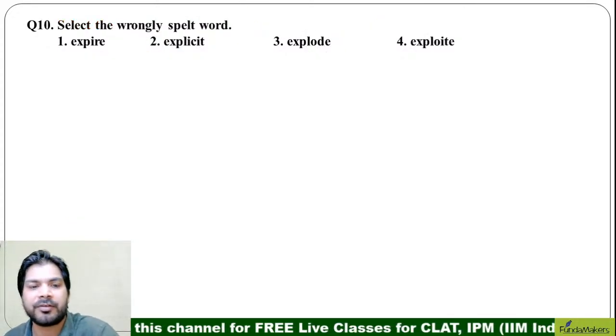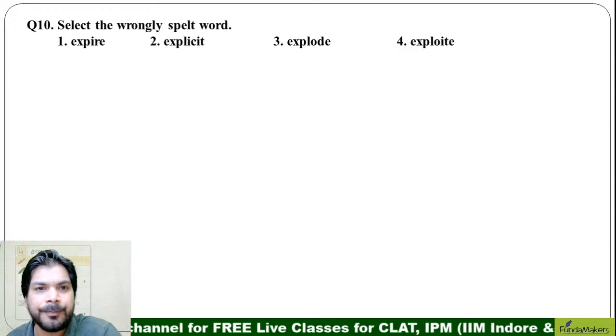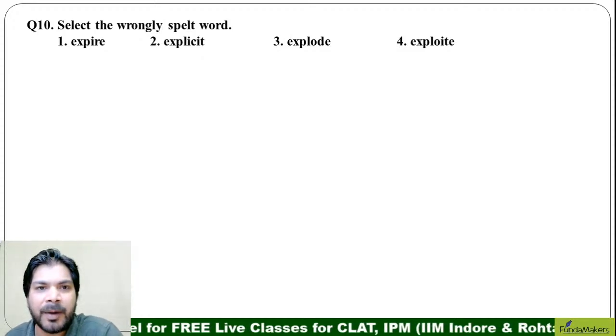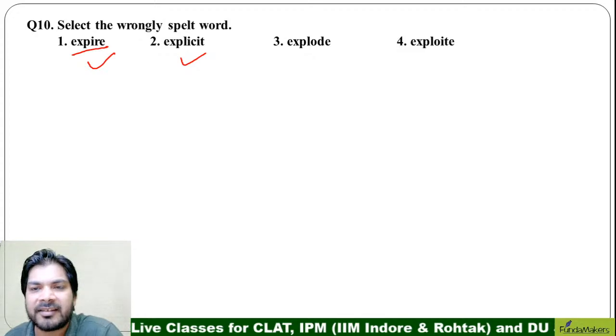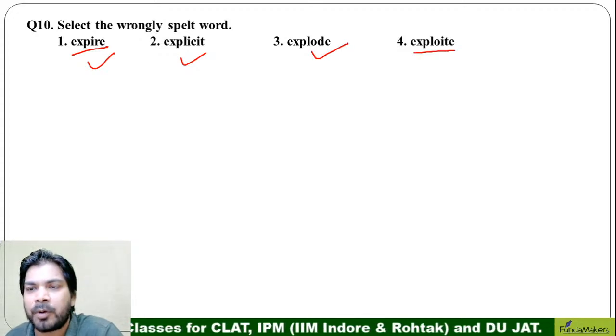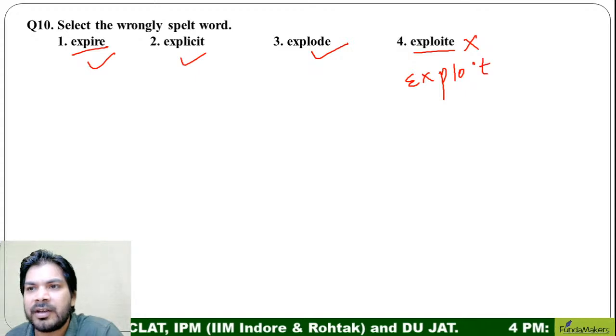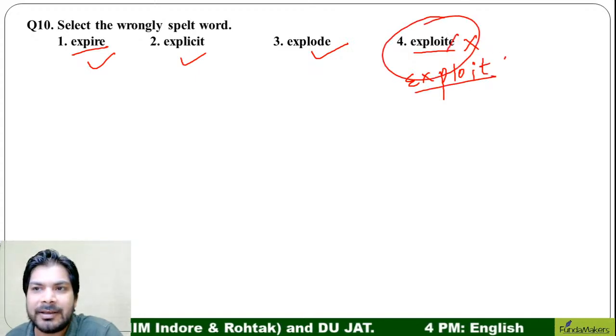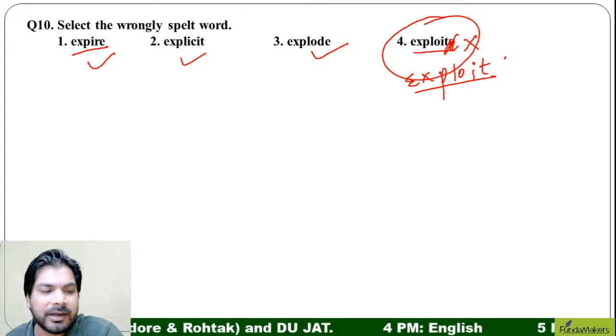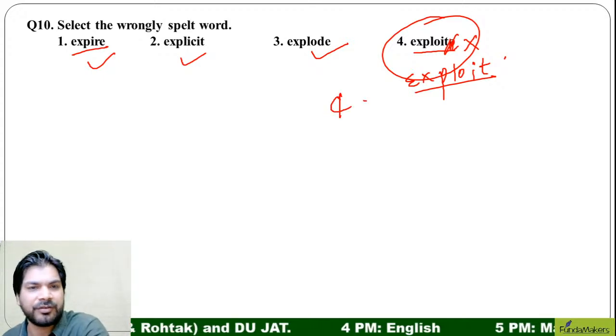Next question. Question number 10, ladies and gentlemen. Select the wrongly spelled word. Expire, I think this is absolutely correct. Explicit, this is correct. Explode, this is also correct. Exploit is wrong, this is how you write exploit. So this is wrong. E should not be here. So the correct answer is 4th. Easy question, ladies and gentlemen.